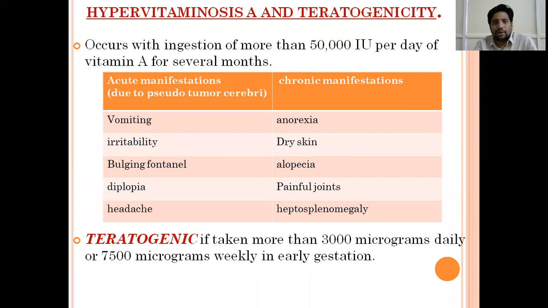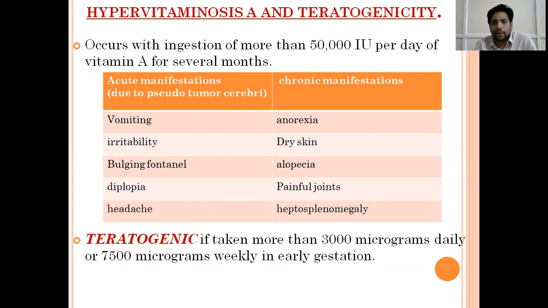Regular vitamin A toxicity we don't see unless it is taken regularly. So if someone is taking regular fish liver oil, or some adolescent is getting treatment for acne in the form of isotretinoin, which is a form of vitamin A, we know that if they keep taking everyday doses, then they may present with toxicity. That is generally more than 50,000 international units per day of vitamin A, for several months. Then they manifest as hypervitaminosis.